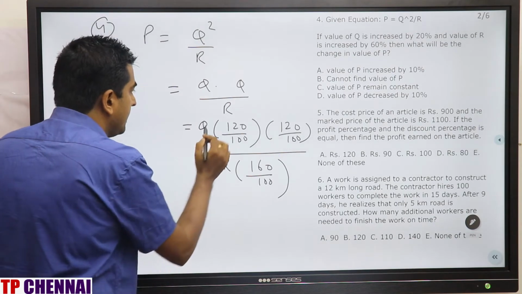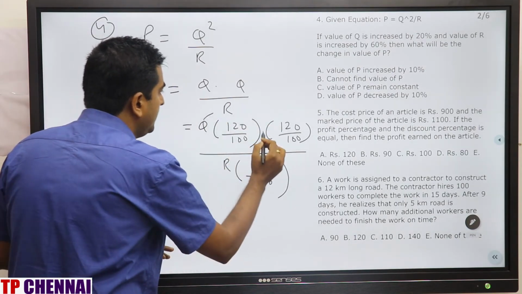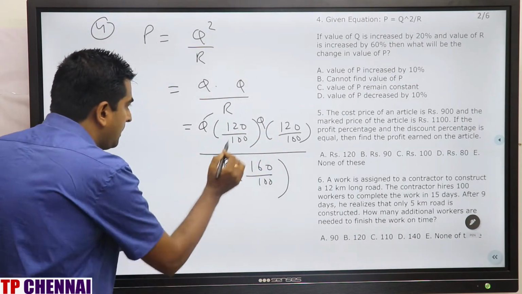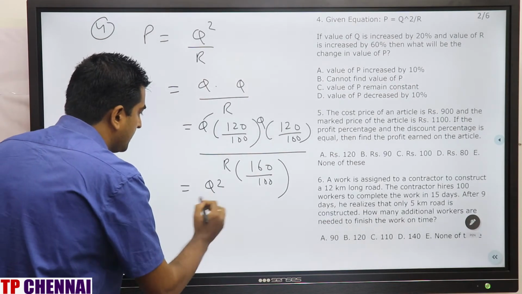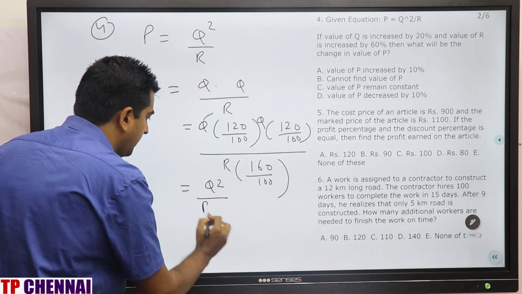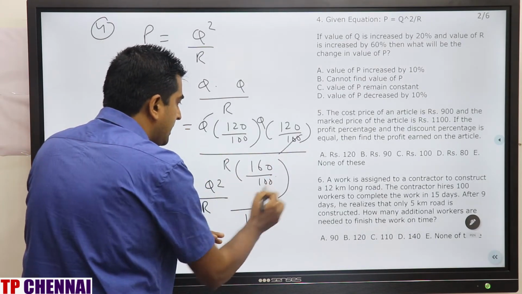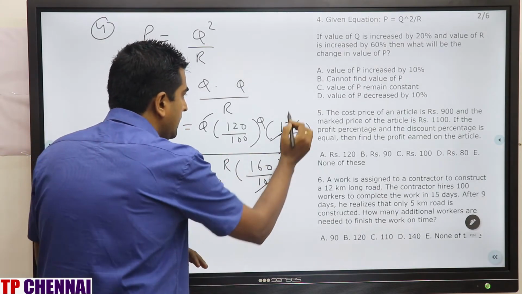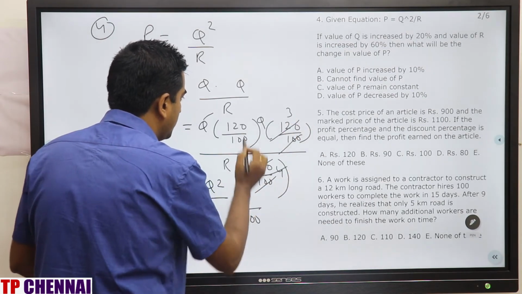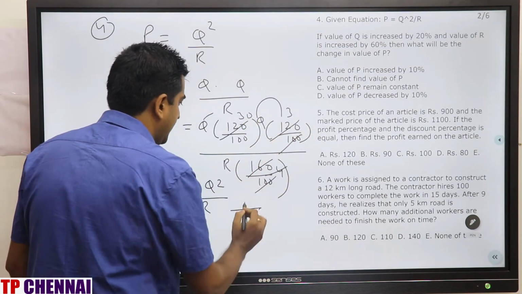Q square by R, I will keep in one place, and I will keep 100 also here. So if I keep 100 here, this 100 will go, right? 4 3s are 12, 4 4s are 16, 4 30s are 120. So you are having 90 in the numerator.